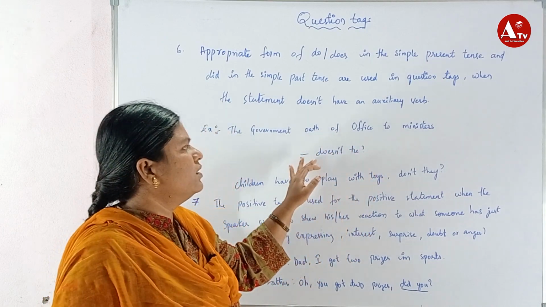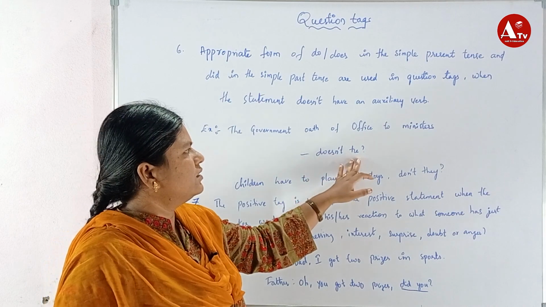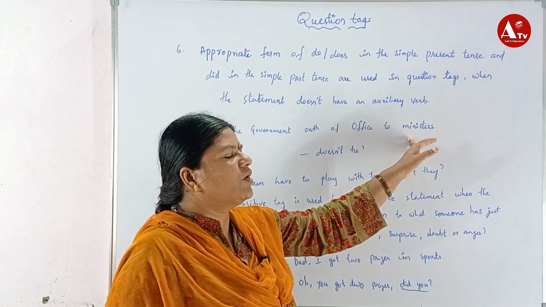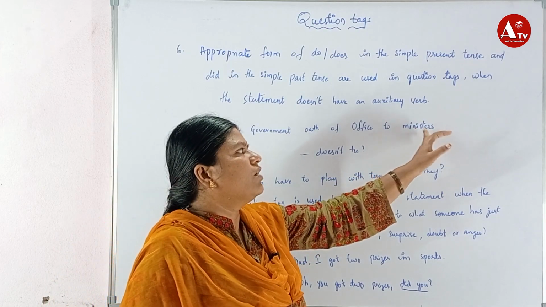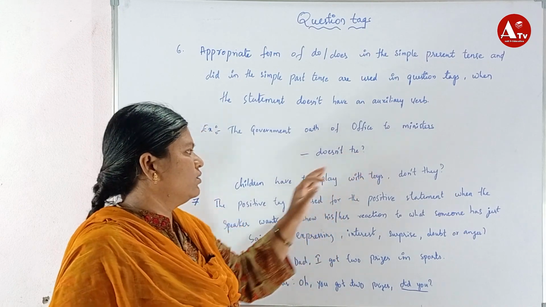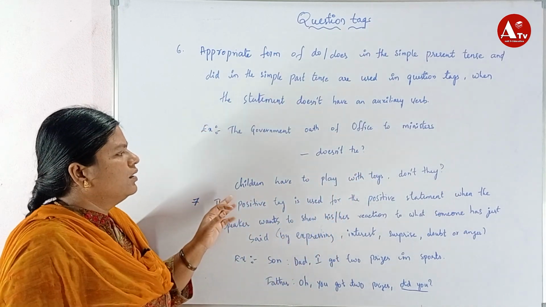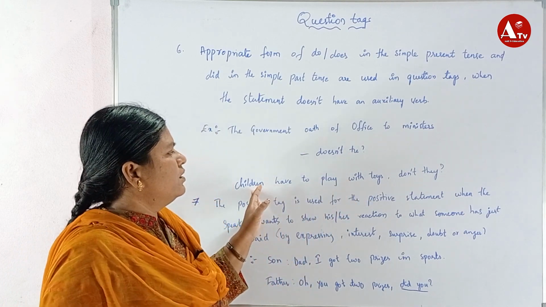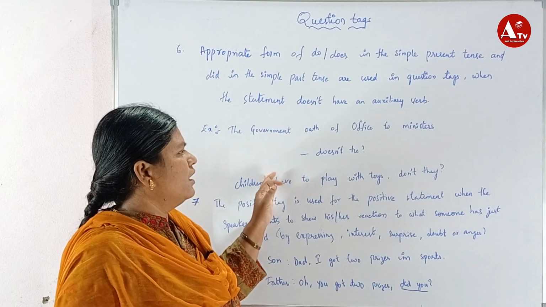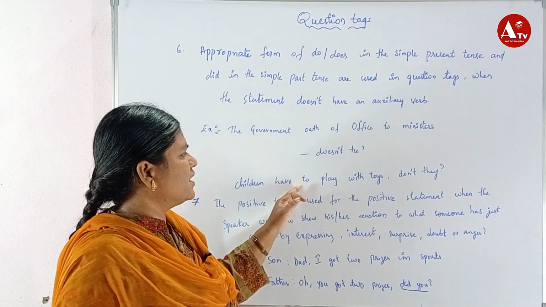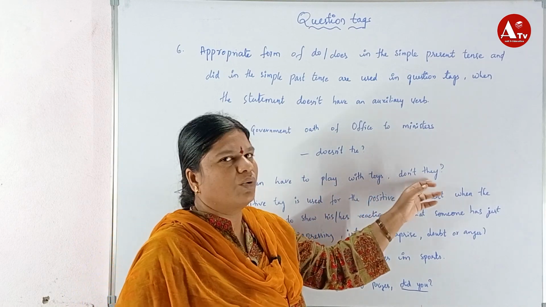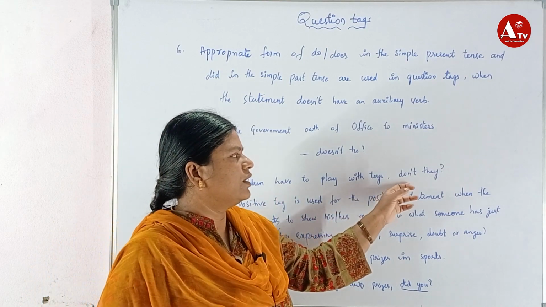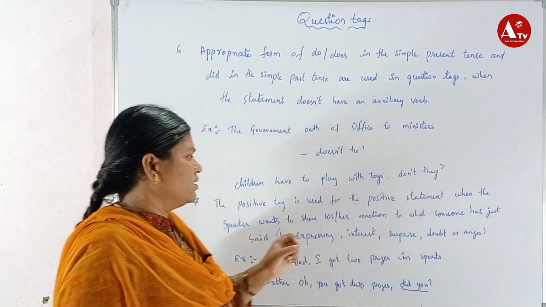So the question tag is doesn't he, or doesn't she, or don't they, since ministers may be male or female. Next example: the children have to play with the toys. Here the question tag is don't they.